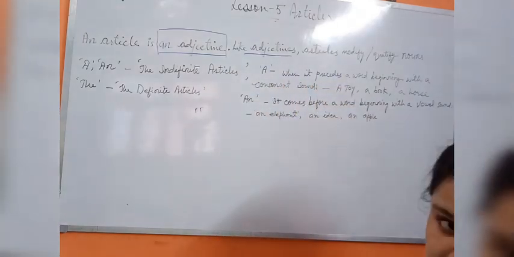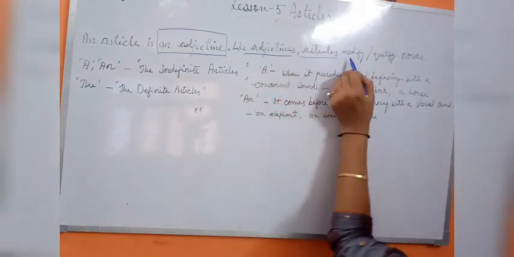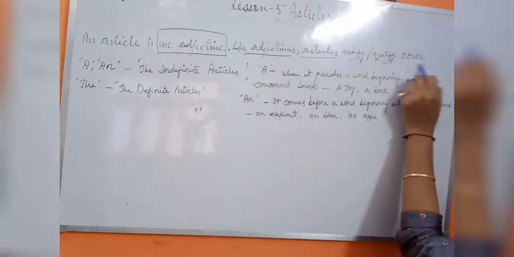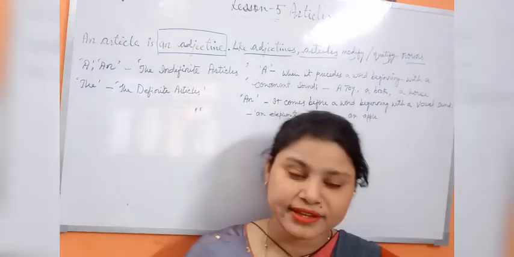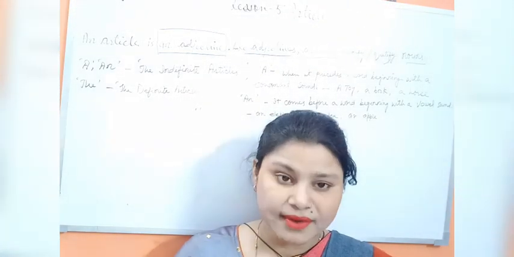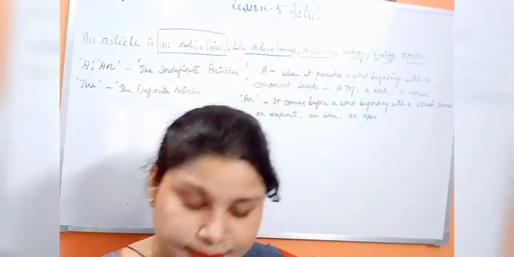Like adjectives qualify or modify a noun, in the same way articles modify and qualify a noun.